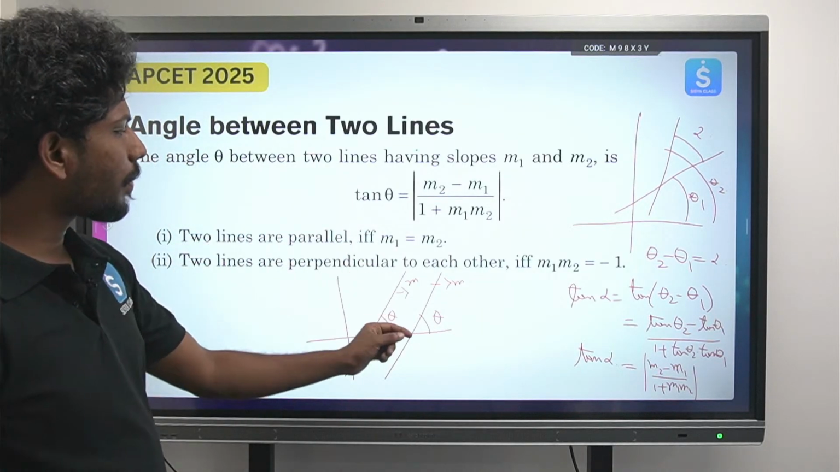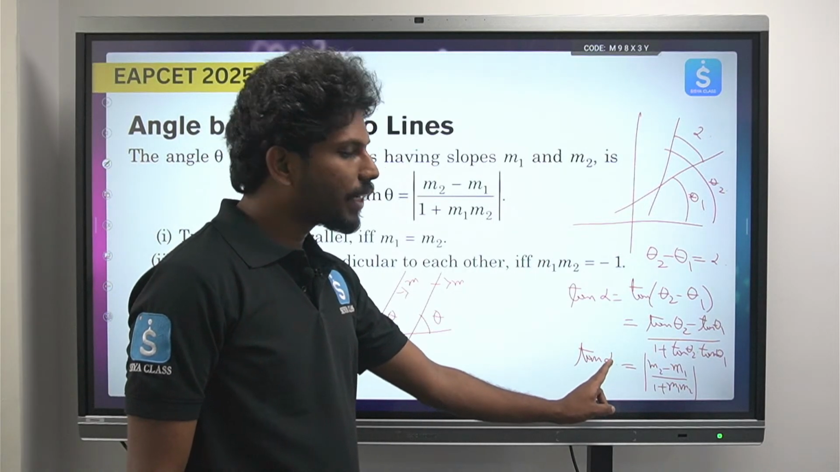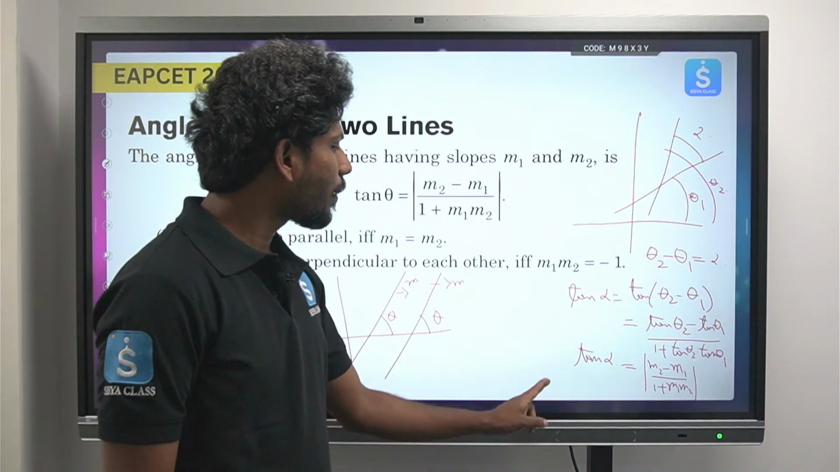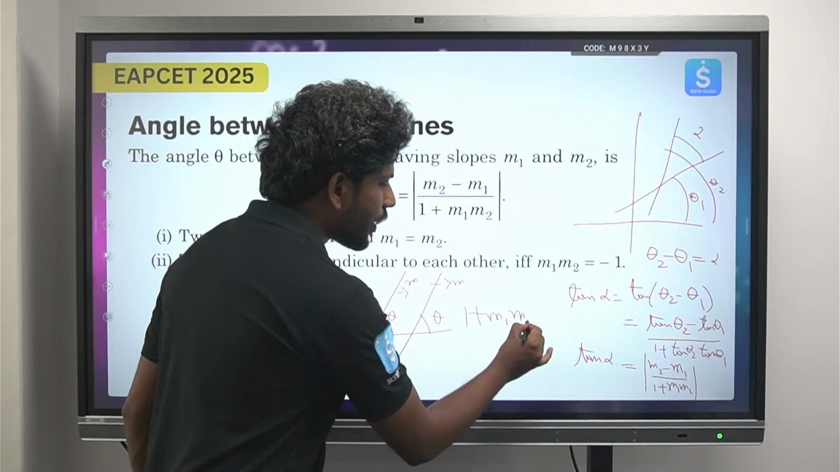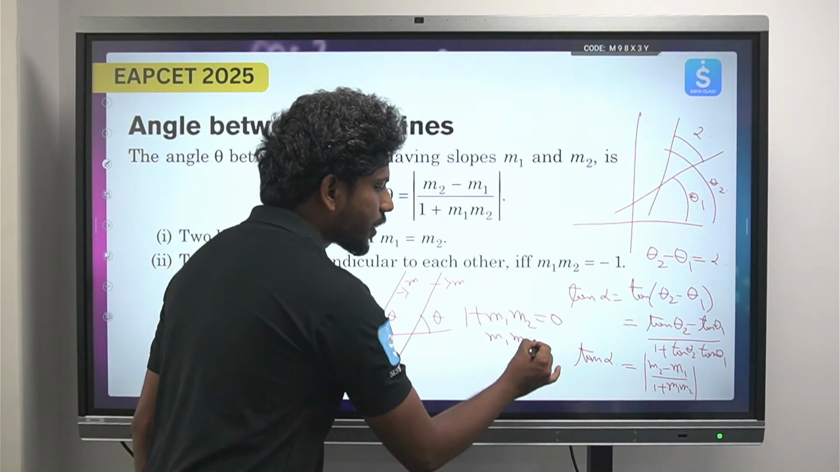If two lines are perpendicular, I can say that m1 into m2 equals to minus 1. Simple ga em cheyandi ikkada tan alpha place lo 90 substitute cheyandi. You can write it as 1 by 0. So 1 plus m1 m2 equals to 0. 1 plus m1 m2 is equals to 0. ఎందుకంటే క్రిస్ క్రాస్ చేసినప్పుడు m1 into m2 is equals to minus 1.